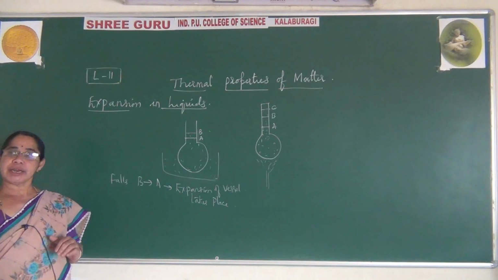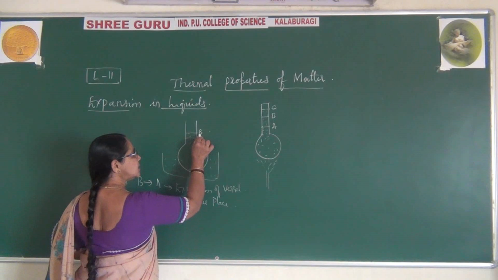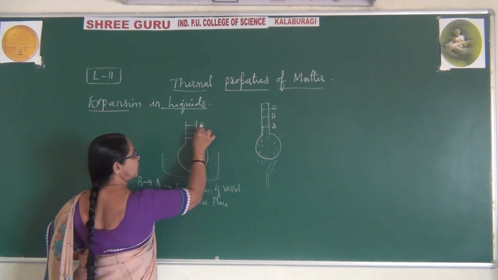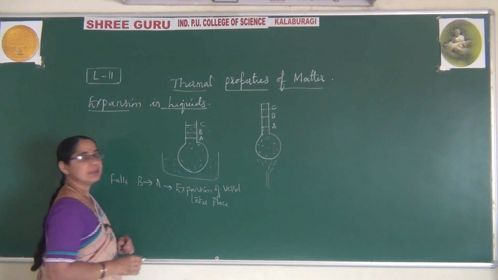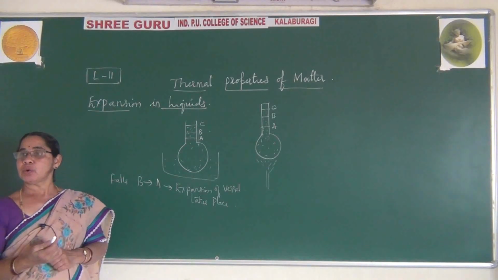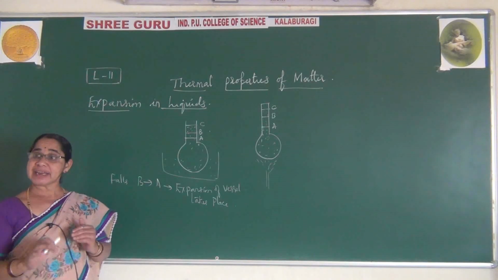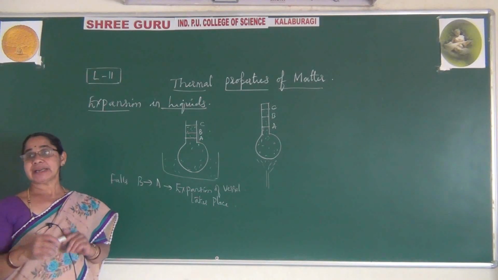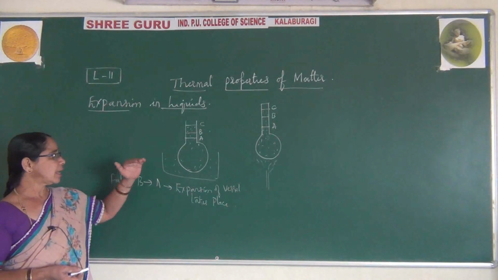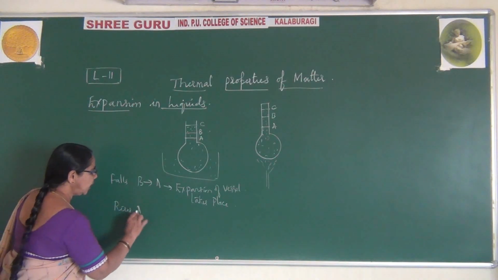Again, if you go on heating it, what happens? When it has fallen from B to A, now the level rises up to C. When you heat it again, the level rises to C. What is the concept here? Now the liquid inside the container will be heated up. Earlier the vessel got heated up, now the liquid is heated. So it rises from A to C.